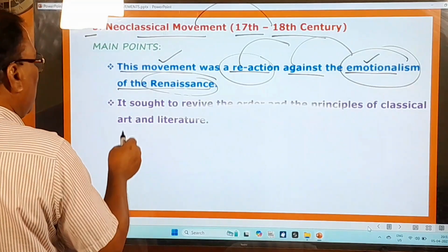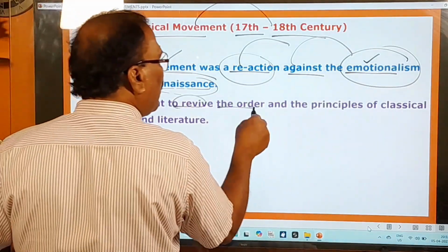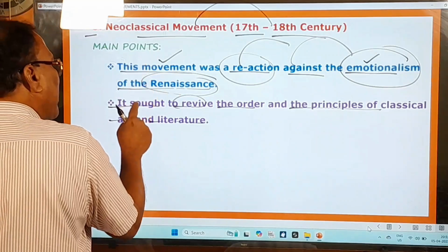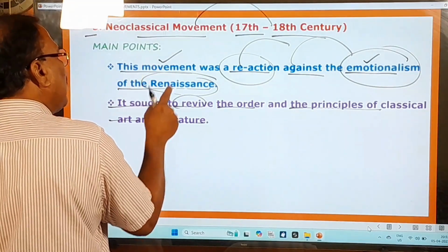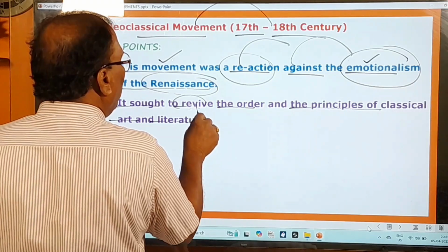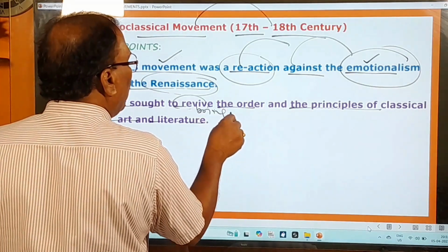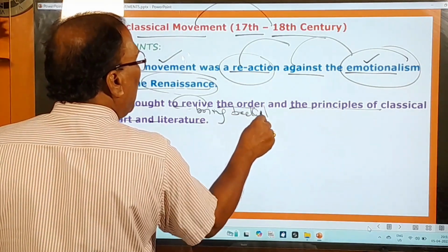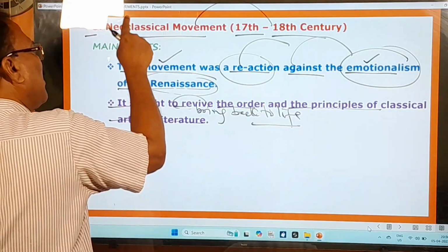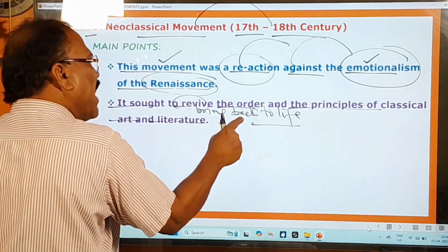And here you pay attention, it sought to revive the order, the principles of classical art and literature. This movement attempted to revive, which means to bring back to life. So this movement tried its best to bring back to life what?